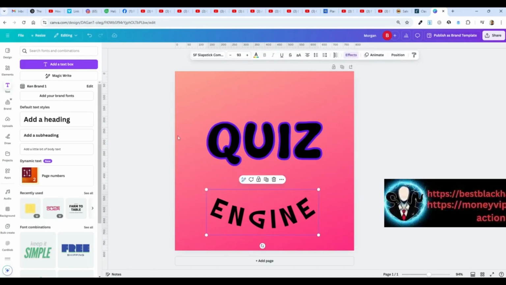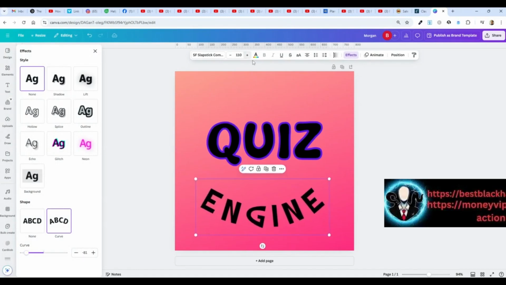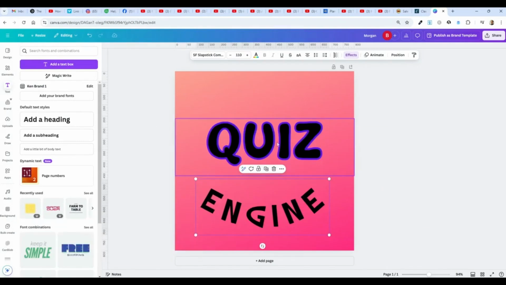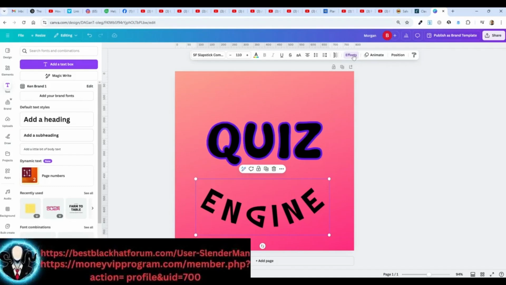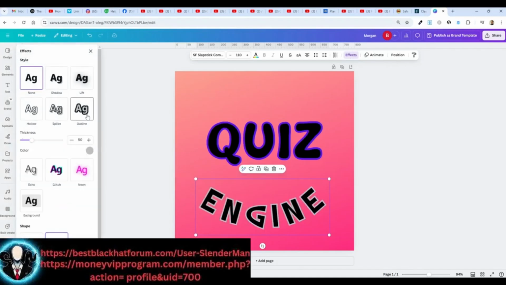So let's make this bigger. The curve here, if I can make that a little like that, and the font a little bigger. I don't have the ability to make this one also an outline like this. It's like one or the other. I believe, right, if I go to effects, I don't think I can. Well, I might be wrong. Let's see. Oh yeah, I can. All right, I take it back.